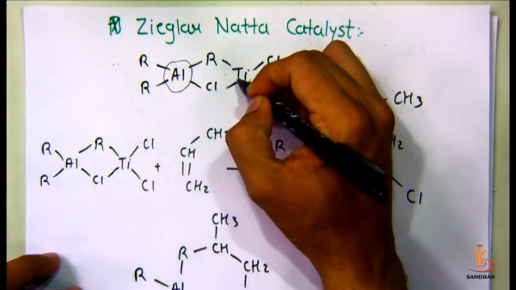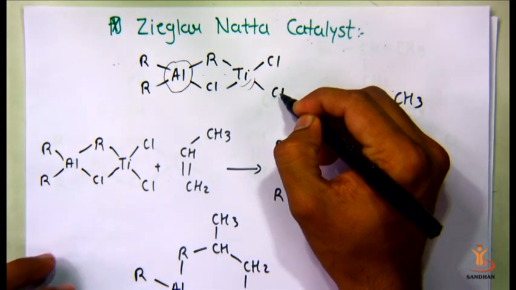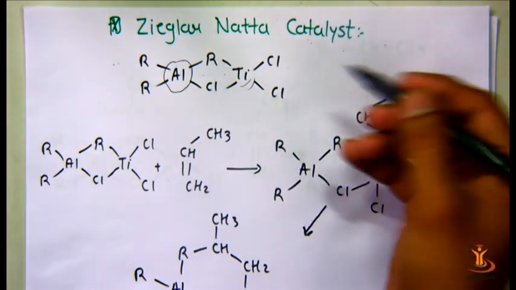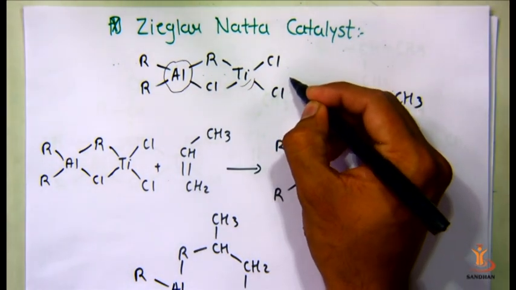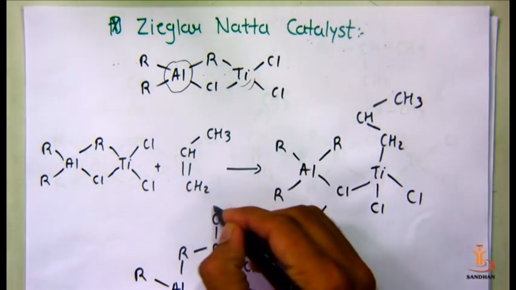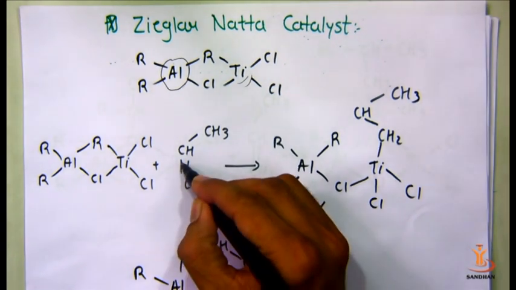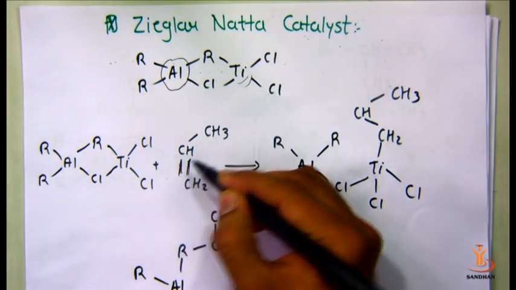By getting together, they form a complex of this type. Now this type of complex is used in the initiation step. The first one is the initiation step in the Ziegler-Natta catalyst.